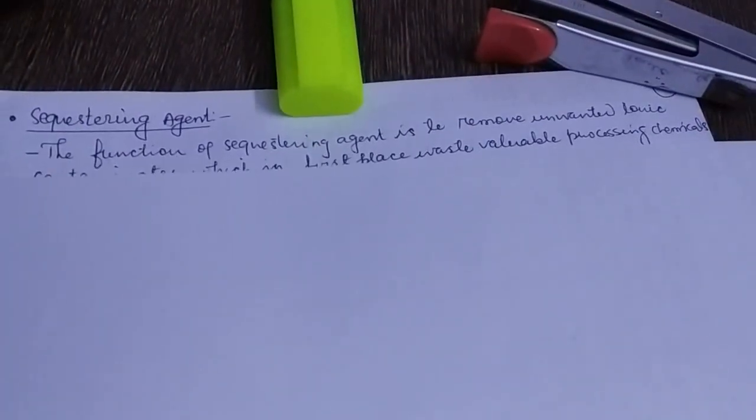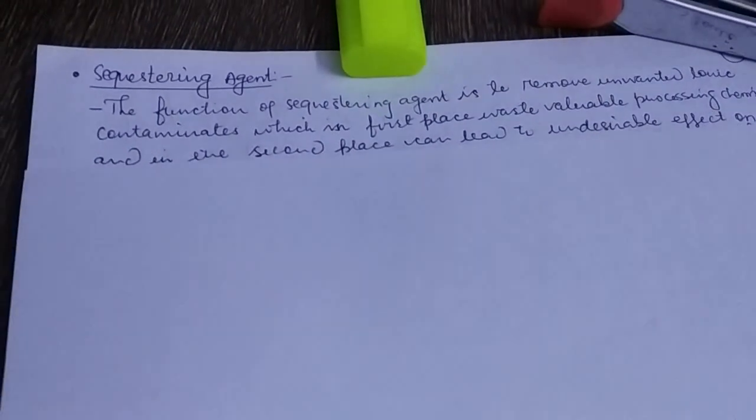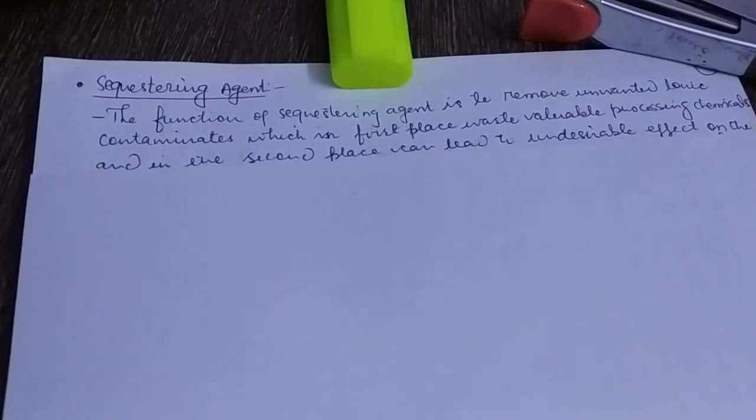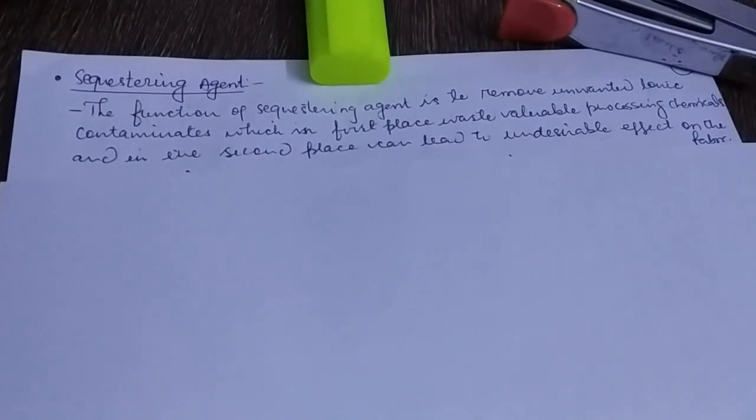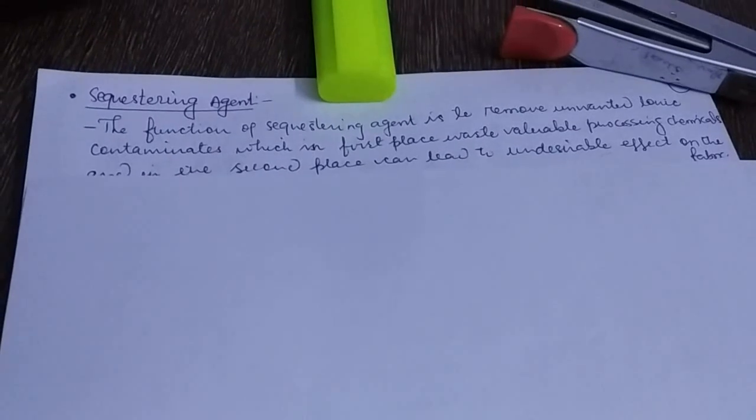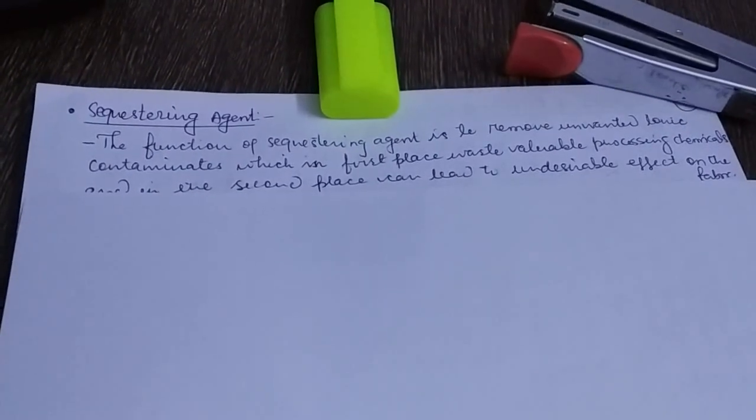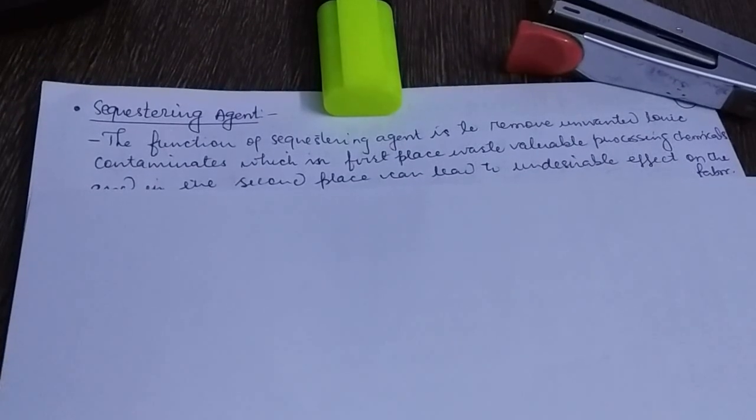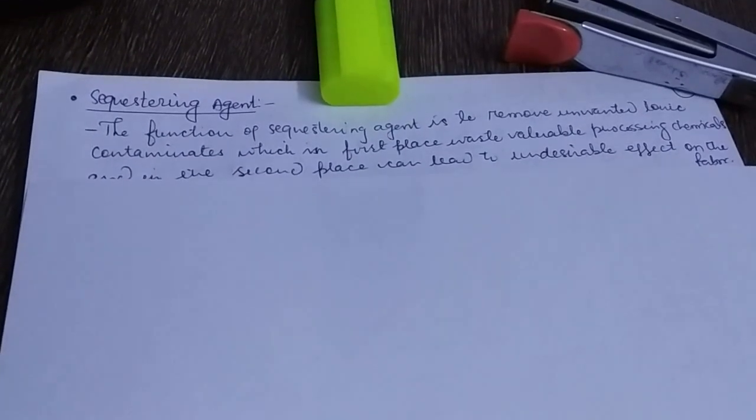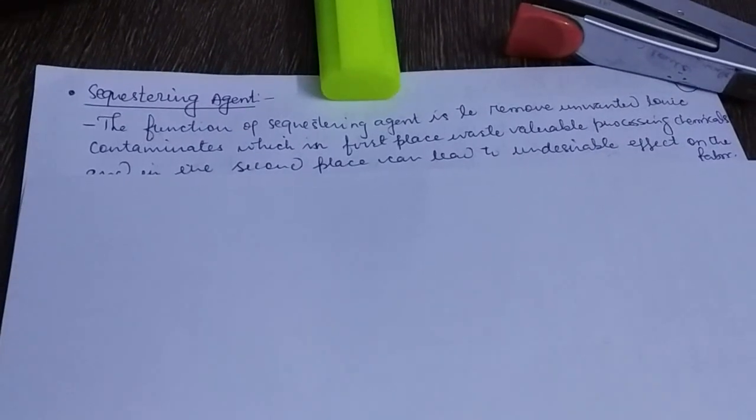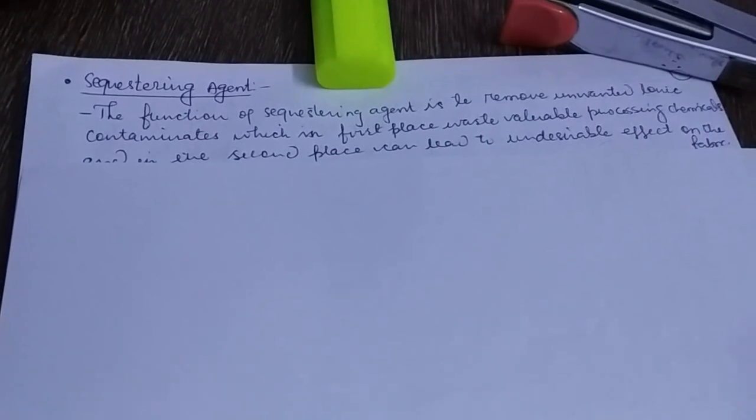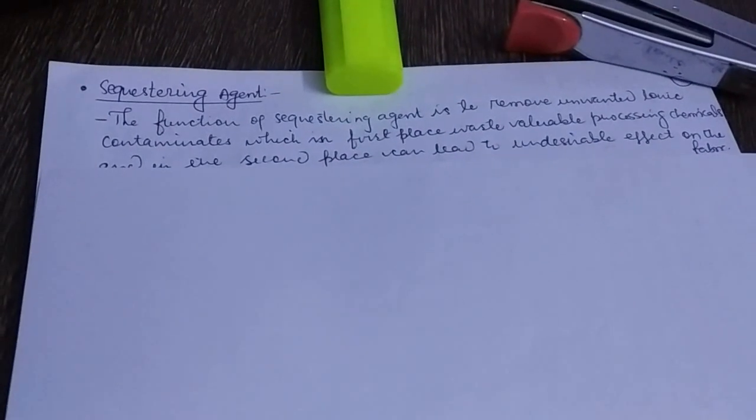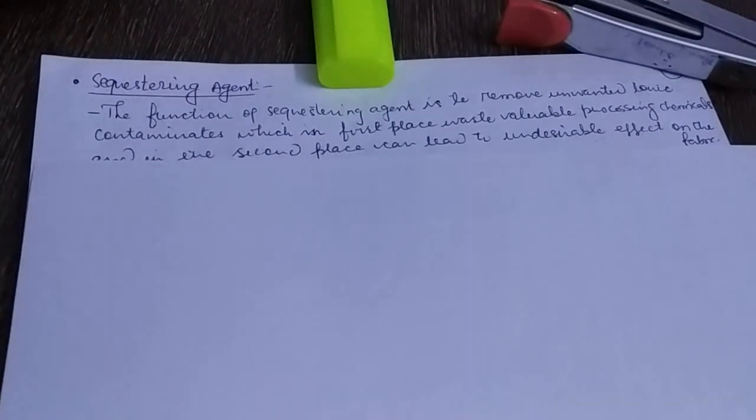The function of a sequestering agent is to remove unwanted ionic contaminants, which in the first place waste valuable processing chemicals, and in the second place can lead to undesirable effects on the fabric. When hard water is used, a complex forms between the water hardness and the chemicals used in the process, and this complex sticks on the fabric surface. That's why the unwanted effect produced by water hardness on the fabric can be easily visualized or experienced.